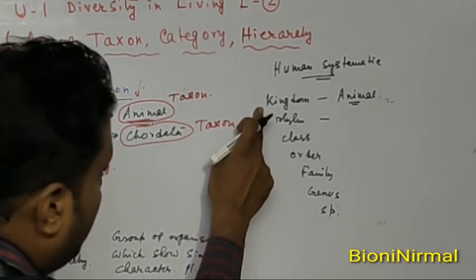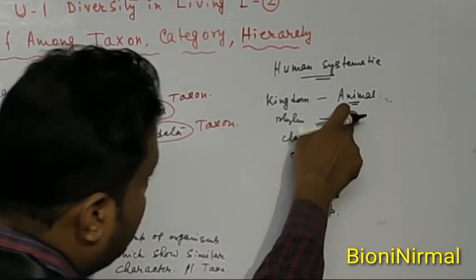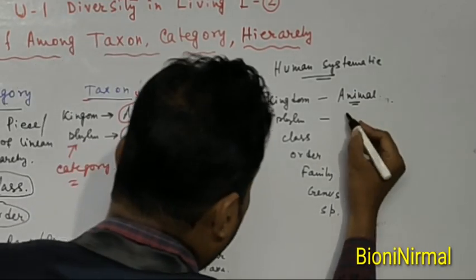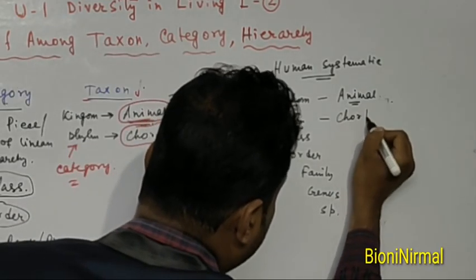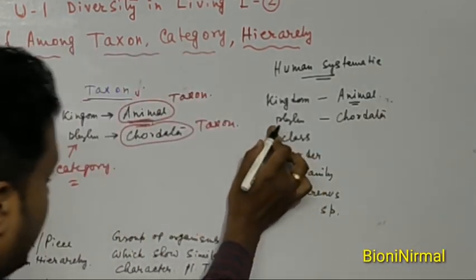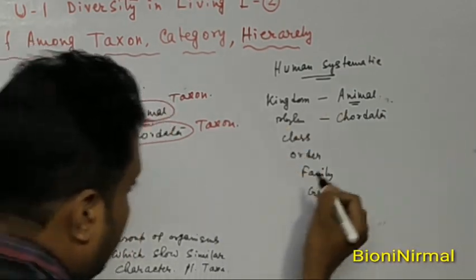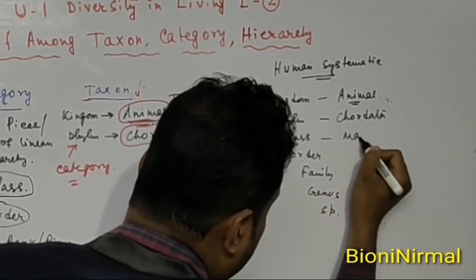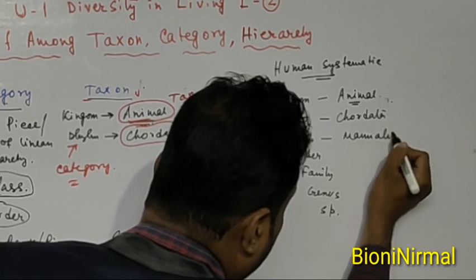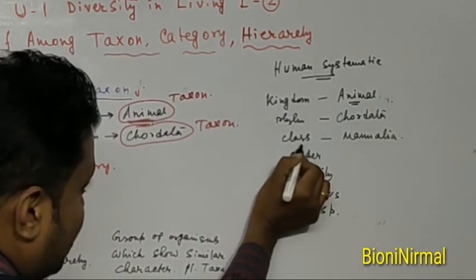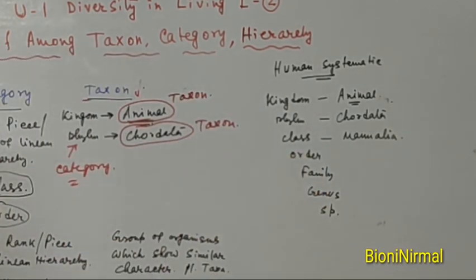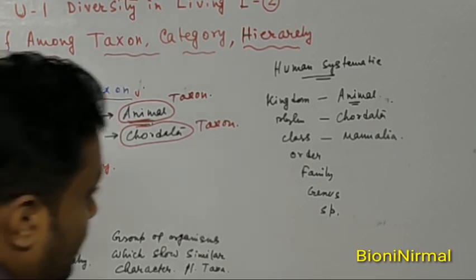So kingdom is the category and Animalia is the taxon. Phylum Chordata: in this case, phylum is the category and Chordata is the taxon. Class Mammalia: class is the category and Mammalia is the taxon.